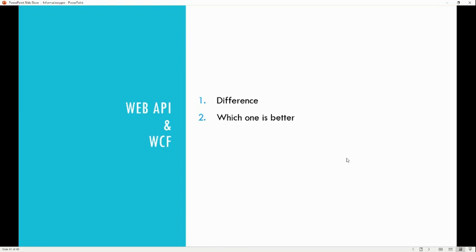The other one is which one is better. Performance-wise, if we are talking about it, Web API is much more performant, and it is very simple to create. And whatever type we are returning, maybe XML or JSON, it is human readable.